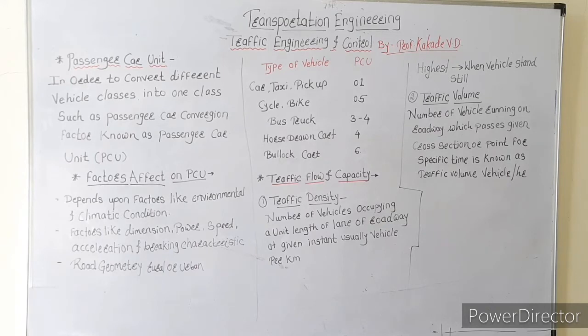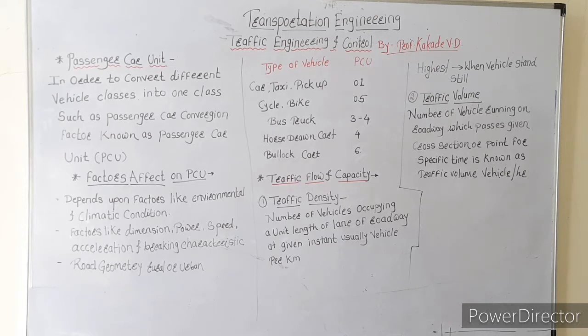Okay, so these are the passenger car units. When we survey or count vehicles, we are not able to count every vehicle as a different type every time, so for all the vehicles we just mark them by their passenger car unit.